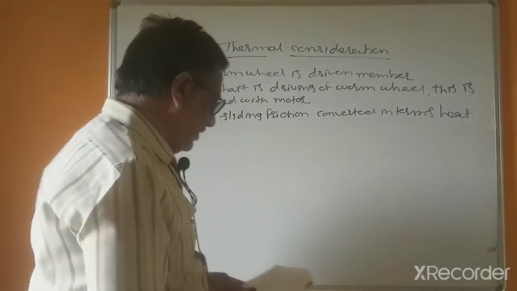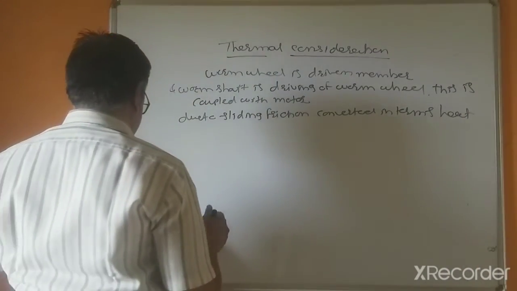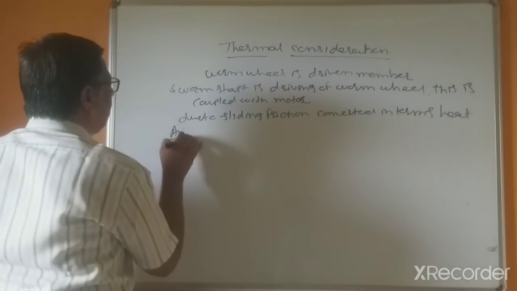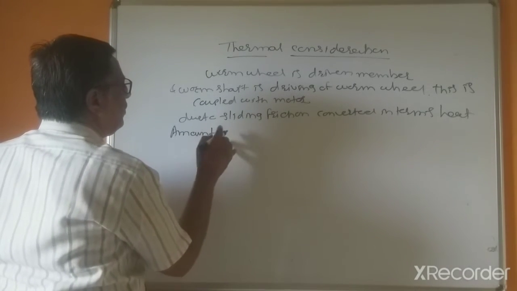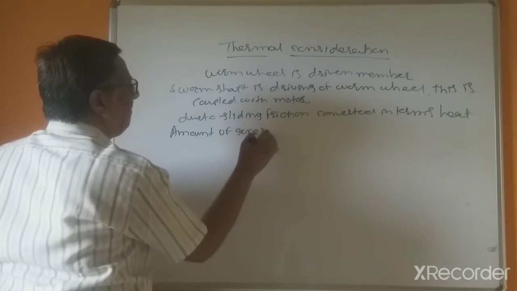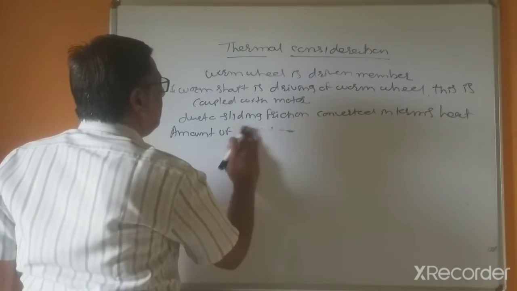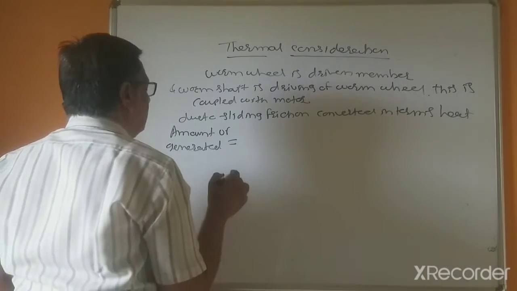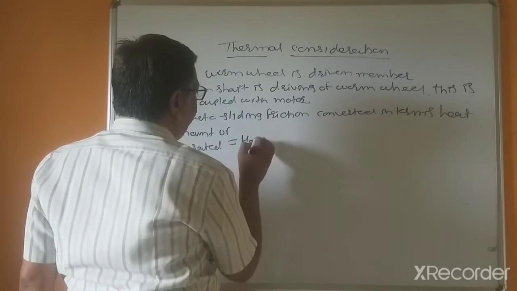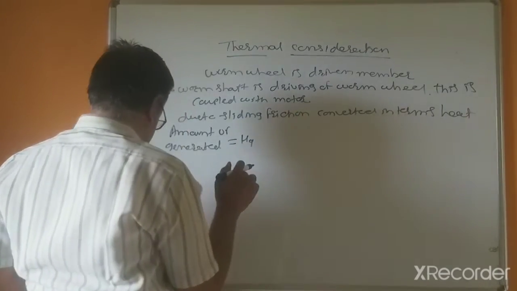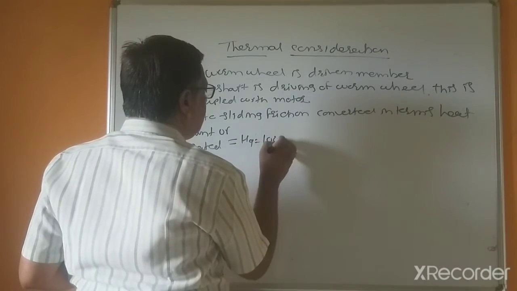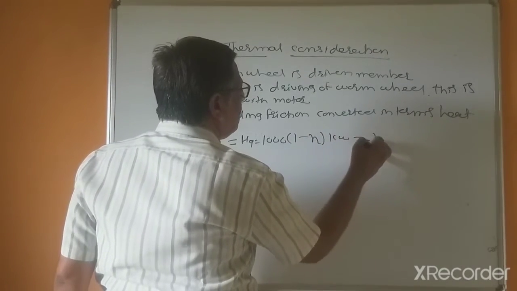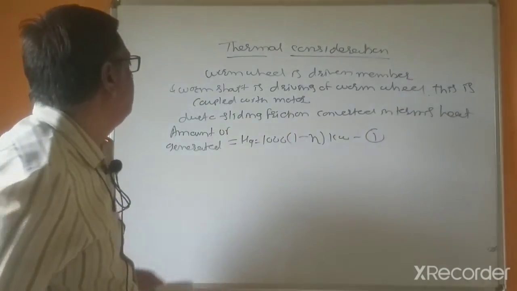So the amount of heat generated, Hg, equal to 1000 into 1 minus efficiency, in kilowatt. This is the first unit. So this is the amount of heat generated.